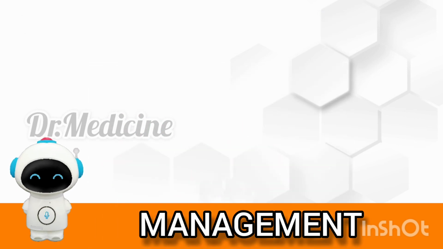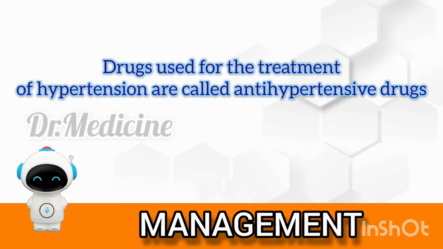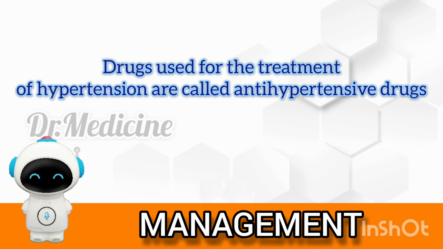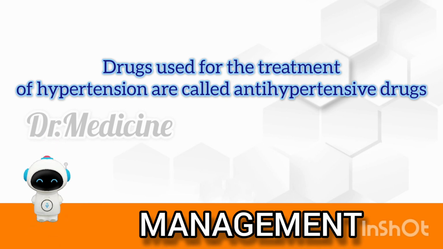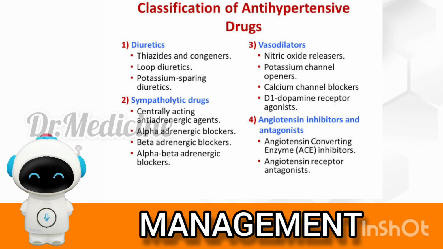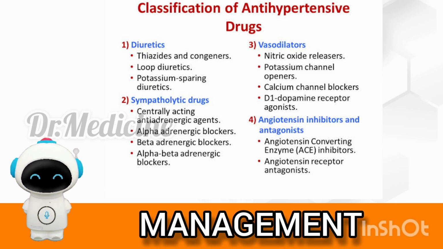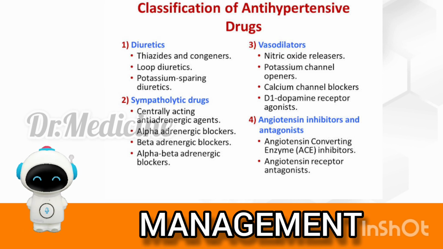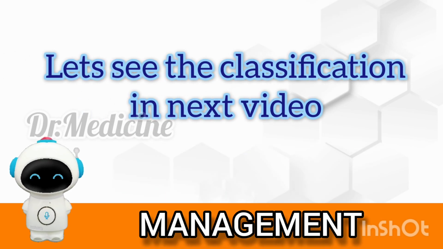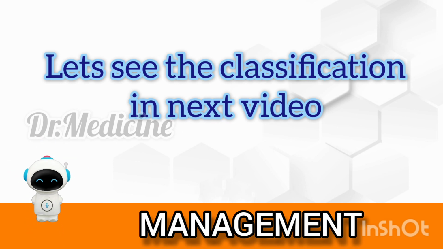The pharmacological therapy. Various groups of drugs are used for the treatment of hypertension. Collectively, these drugs are called antihypertensive drugs. The antihypertensive drugs include diuretics, beta blockers, alpha blockers, vasodilators, ACE inhibitors, and calcium channel blockers. Let's discuss the classification of antihypertensive drugs in the next video.